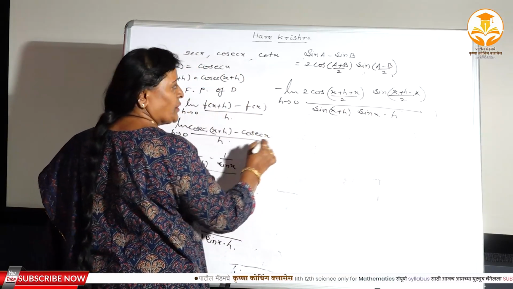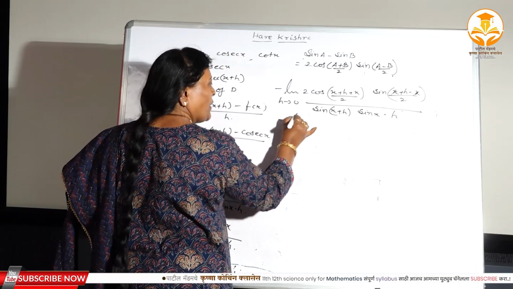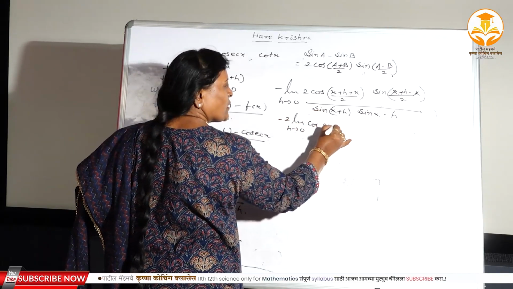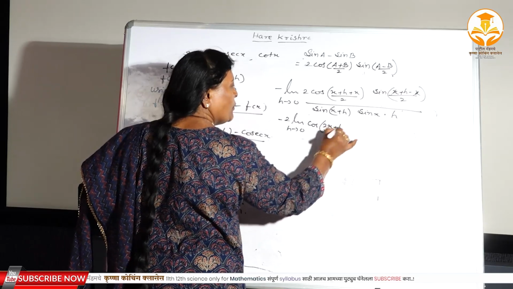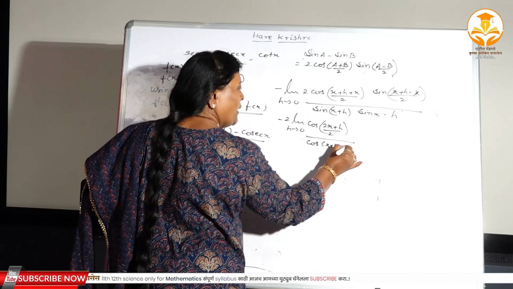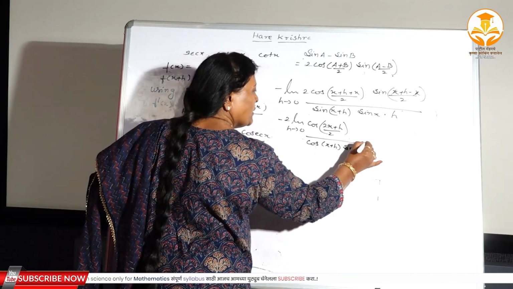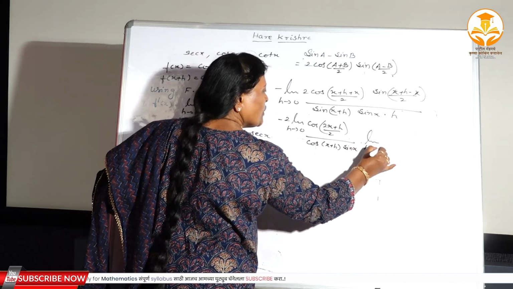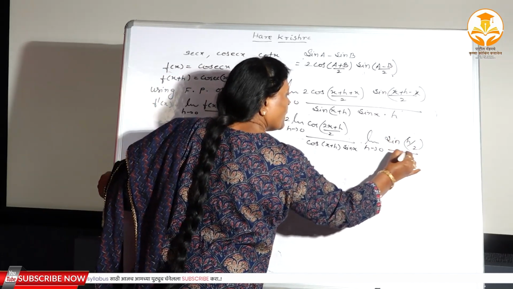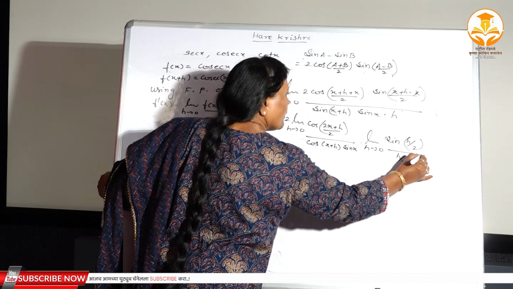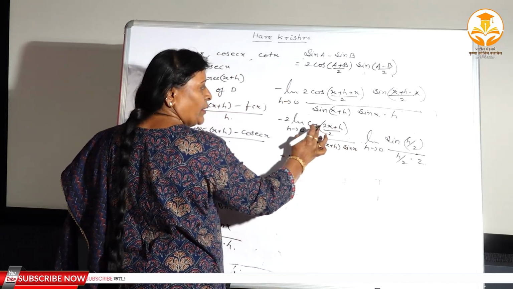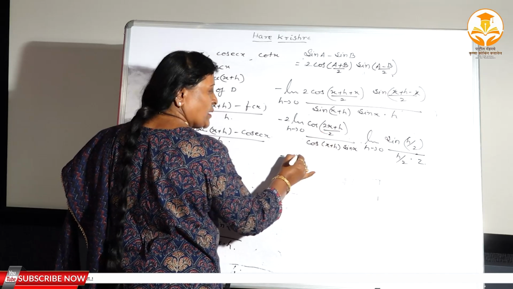The limits of the remaining three functions you can take directly. Minus 2, limit h tends to 0, cos ((x plus x plus h)/2), divided by sin (x plus h) into sin x, and here limit h tends to 0 of sin(h/2). The angle should be repeated in the denominator, so h/2 into what here, 2. Minus 2, put 0 here: 2x/2, the 2 gets cancelled, cos x.